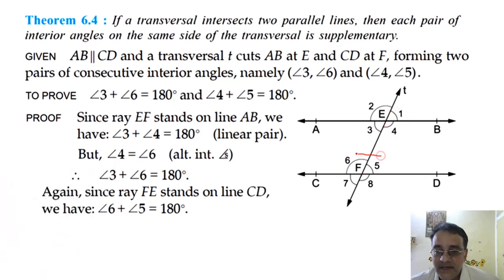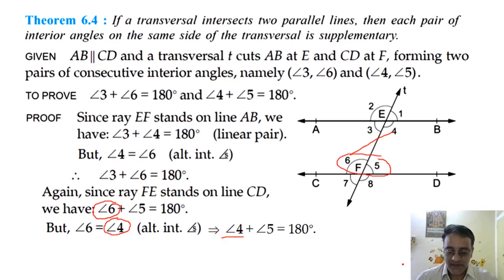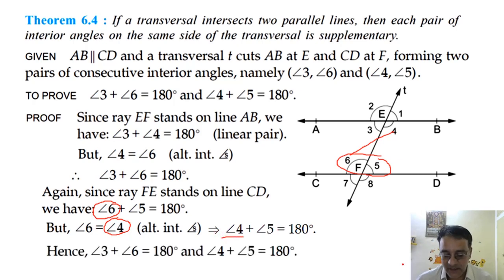So the sum of these two angles is 180 degrees. Why? Because linear. Okay. Now angle 4 is equal to angle 6. Alternate interior angles. Right. That means in place of angle 6 we can write angle 4. Okay, in place of angle 6 we can write angle 4. So we have proved the theorem. Any doubt in this theorem? No, sir. Okay.